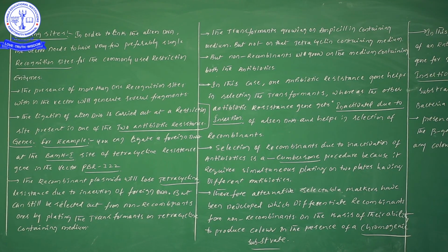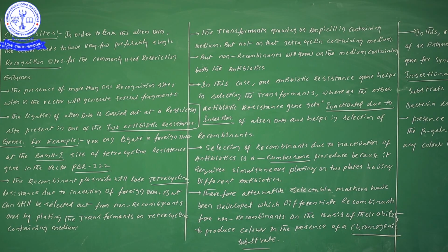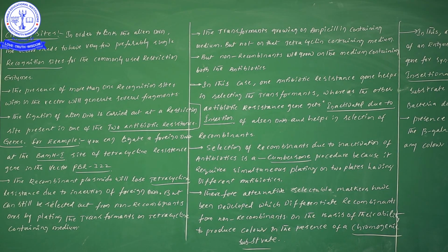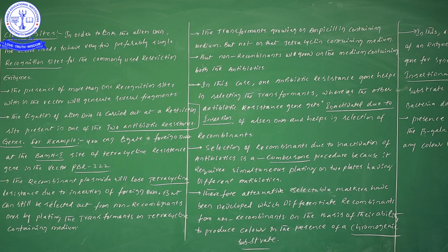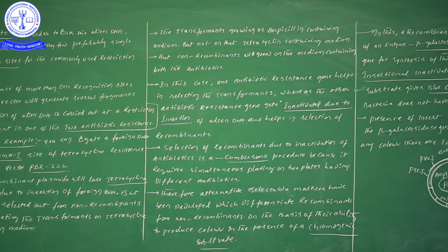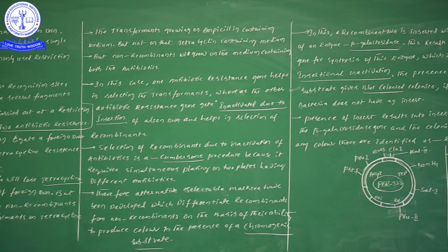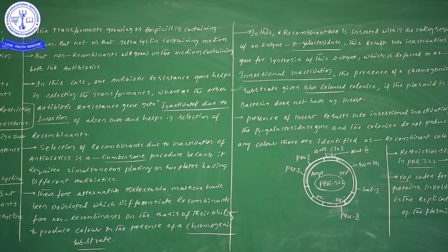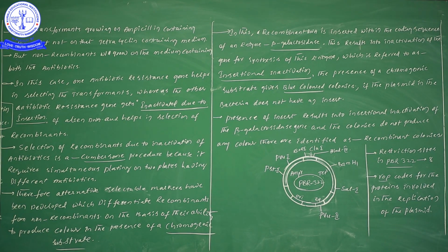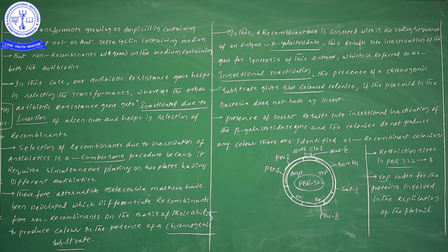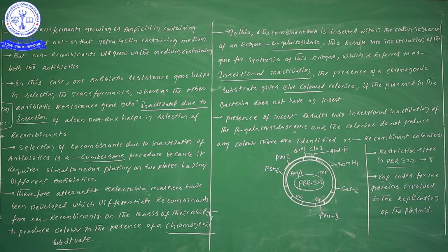Suppose our foreign gene is not inserted, then definitely it will show antibiotic resistance. Not showing resistance means indirectly we have to understand our foreign gene is inserted. So how can we find out? If this particular pBR322 is grown in tetracycline, this one cannot grow, because there is no tetracycline resistance.